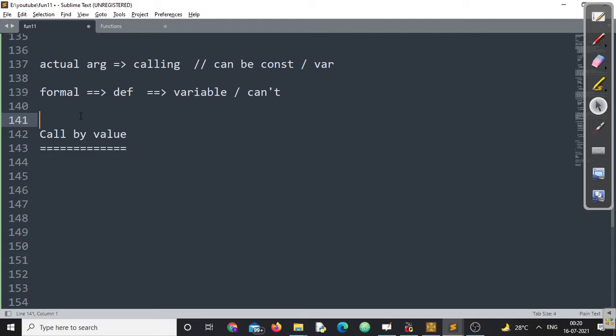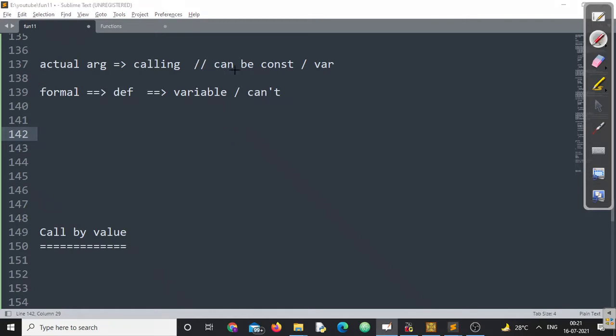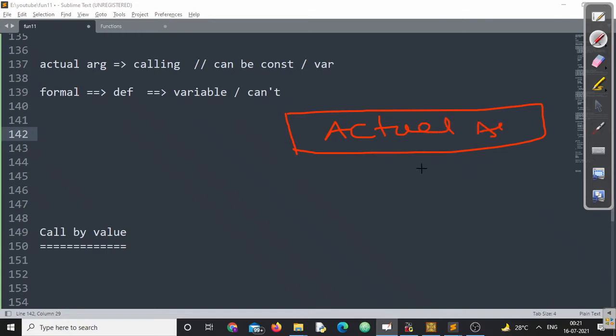Before getting into this, let us understand this one through a small example, right? Suppose I'm talking about the actual argument. Now listen very carefully. The actual argument is always passed to the formal argument. Now, remember this diagram. This is very easy to remember.